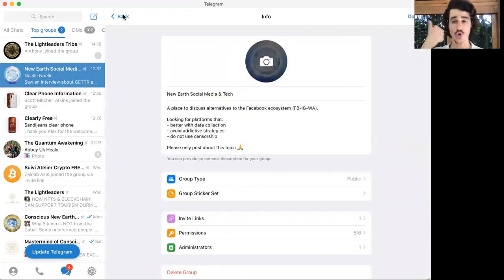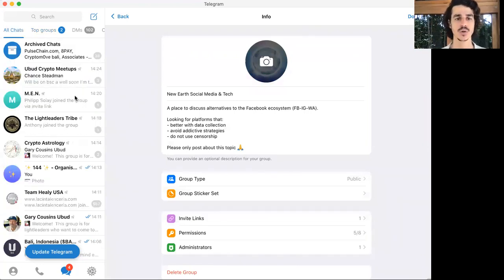The main thing is create folders, good folders that work for you. Archive the chats you only want to check once a month, and then you can look for them. Don't keep them in the old chats. Groups, make sure you set them well, and they can be a bit overwhelming. So if you want to do something more structured, create a channel, but so people can answer, create a group that's associated to it. I hope that's helpful.